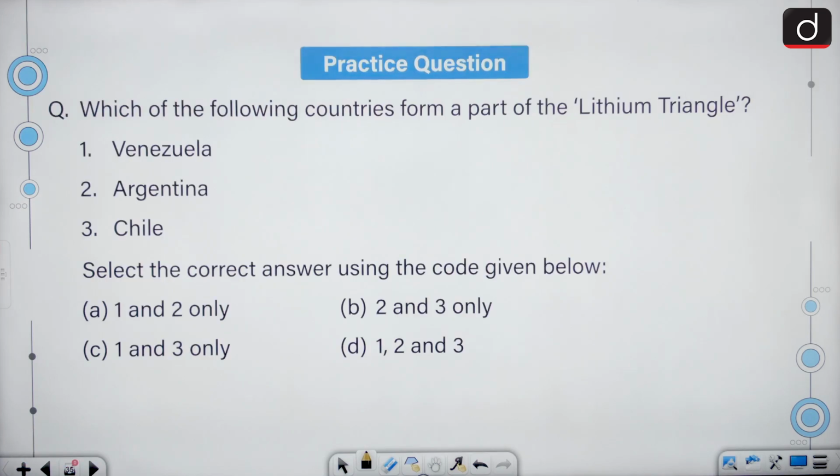Moving on. Let's look at the practice question for the next segment. Which of the following countries form a part of the Lithium Triangle? Venezuela, Argentina, Chile. We have to select the correct answer using the code.